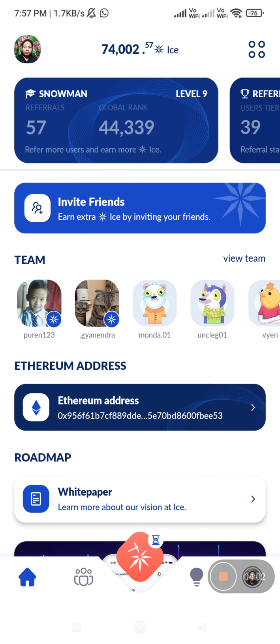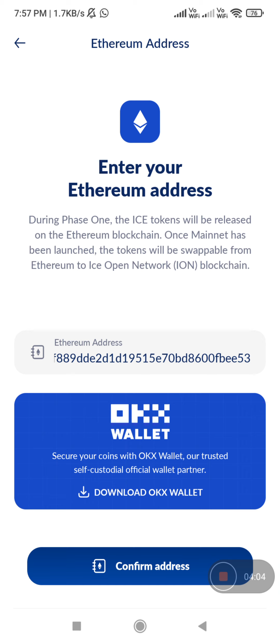Click. Enter your Ethereum address. During phase 1, the ICE token will be released on the Ethereum blockchain. Once mainnet has been launched, the token will be swappable from Ethereum to the ICE Open Network blockchain.